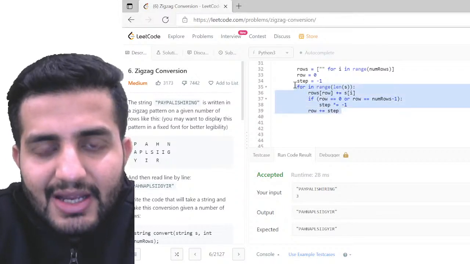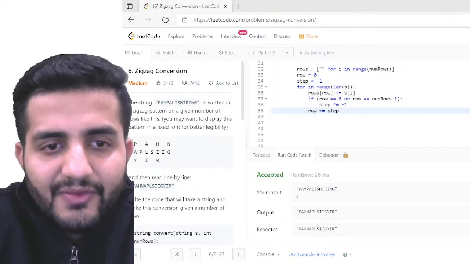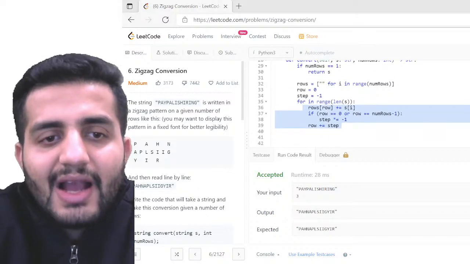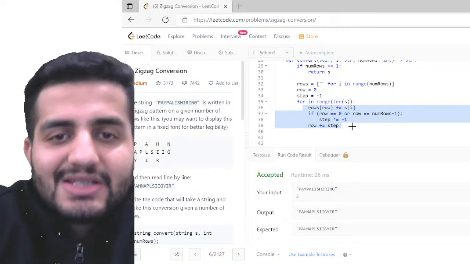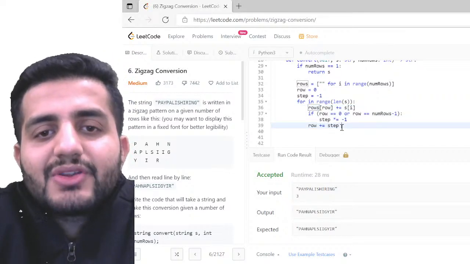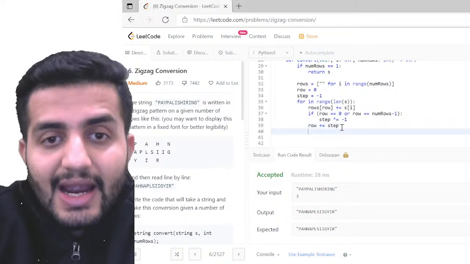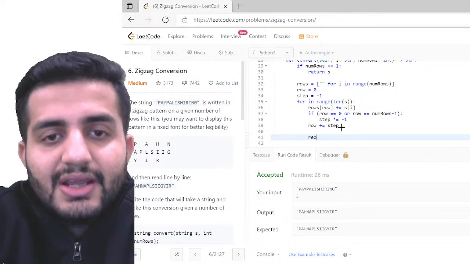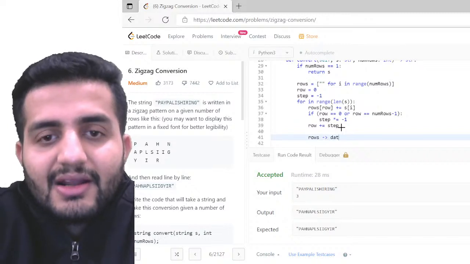Does anybody have any issue with this logic? This is very simple logic. I've just tried to create the matrix from the same part. Now if that is done, I have my rows. The rows will be my actual matrix, so at the end I'll have a matrix called rows, where all my data is.